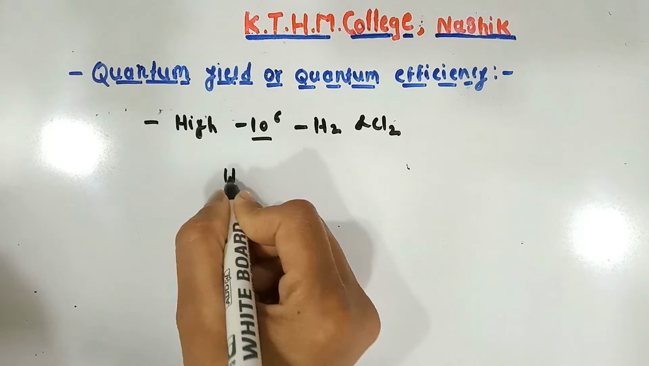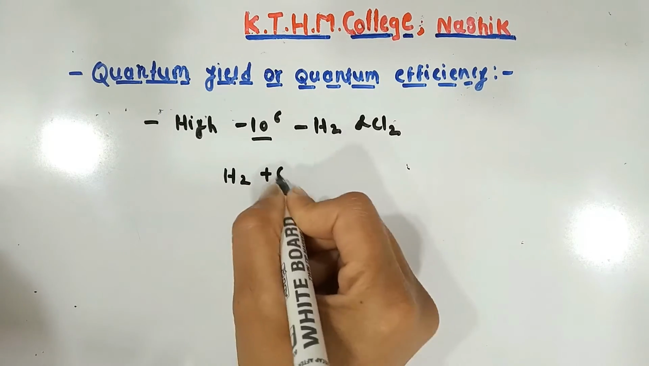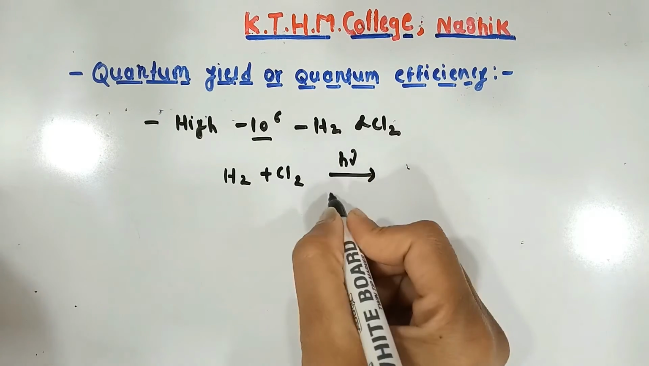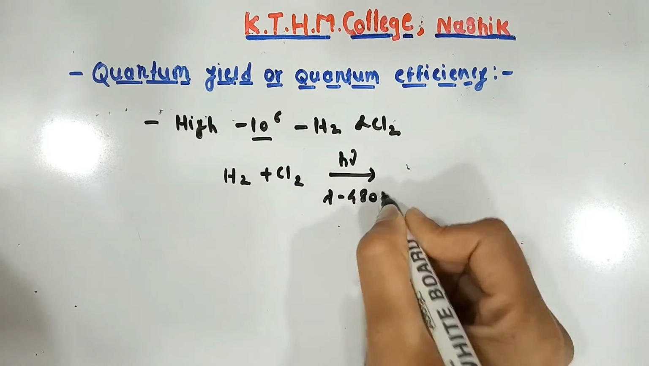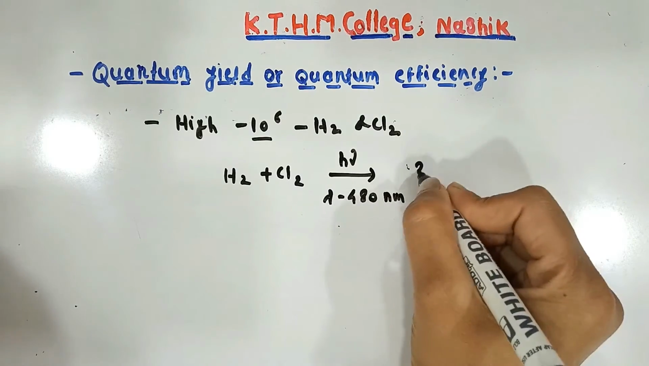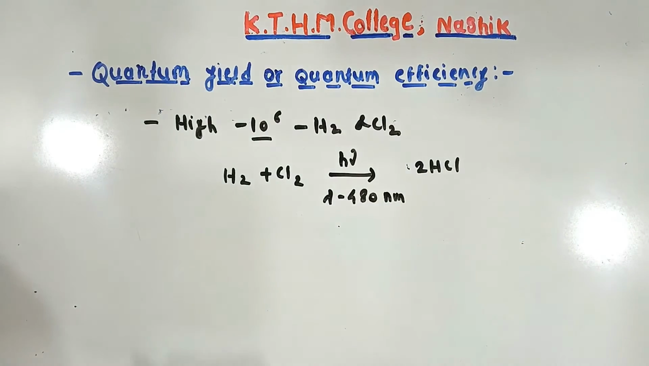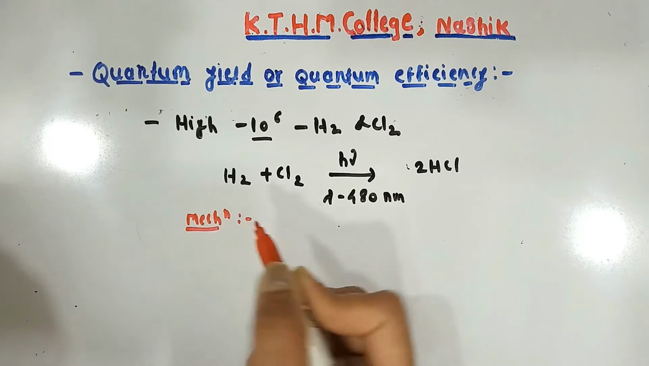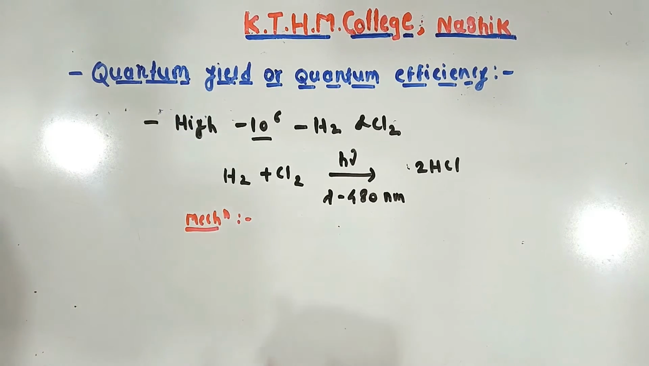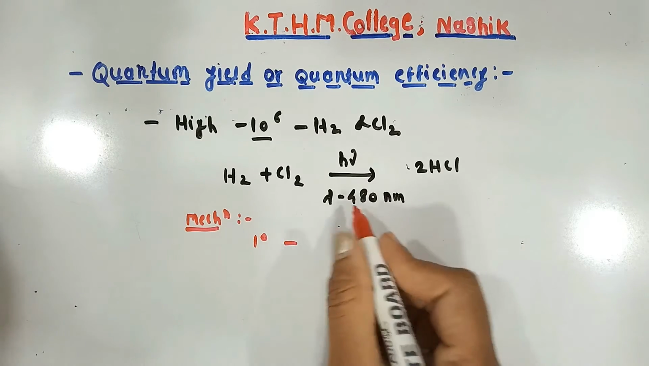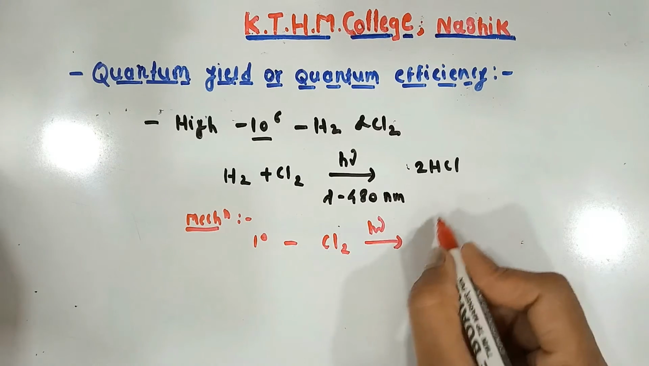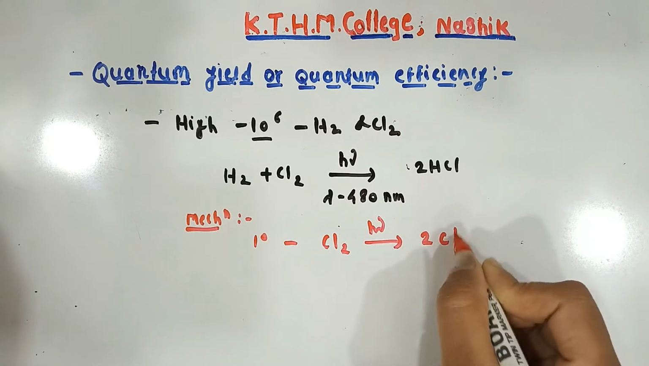So let's see. H2 plus Cl2, with h nu, lambda equal to 480 nanometer, gives twice HCl. Okay, so let's see the mechanism of the reaction. The reaction takes place as primary reaction: Cl2, after absorption, gives twice Cl.